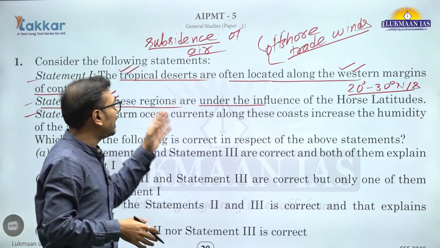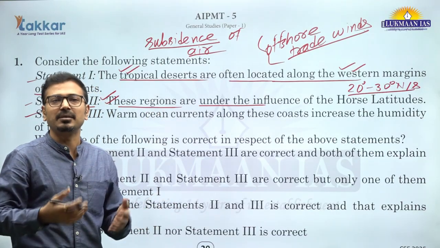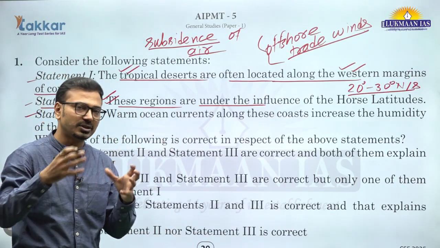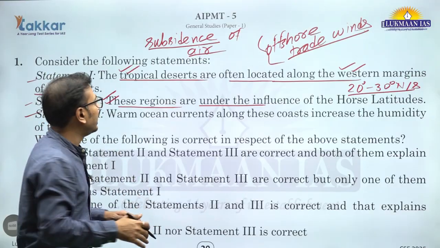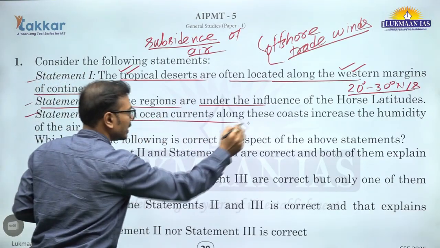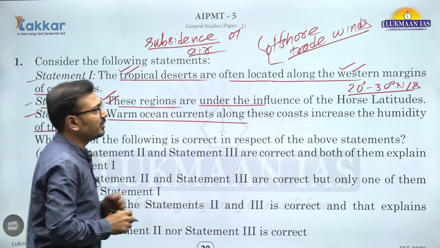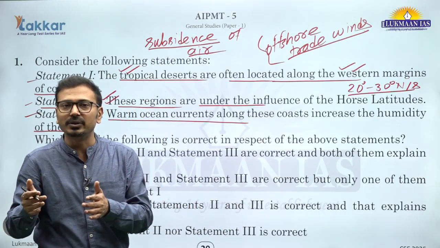तो बिकॉज ऑफ दैट देयर विल नॉट बी, we can say, atmospheric instability, जिसको बोलते हैं कि विंड जो है ऊपर जाएगा, कोल्ड मॉइस्चर जो है वो कंडेंस होगा, प्रेसिपिटेशन होगा. It is not happening here, right? Because of that we can say these are deserts. Then warm ocean currents along these coasts increase the humidity of the air. Now when we are talking about desert, increase in humidity, rather humidity कम होनी चाहिए, right?